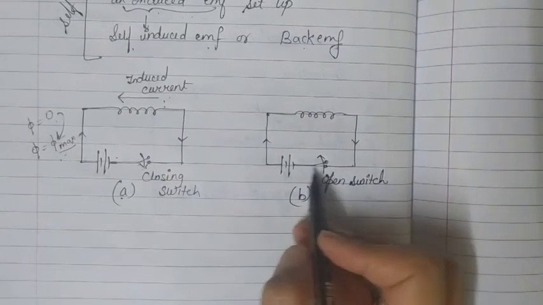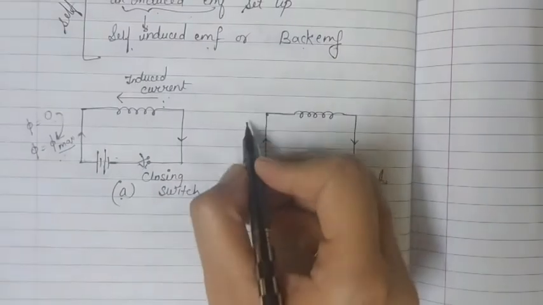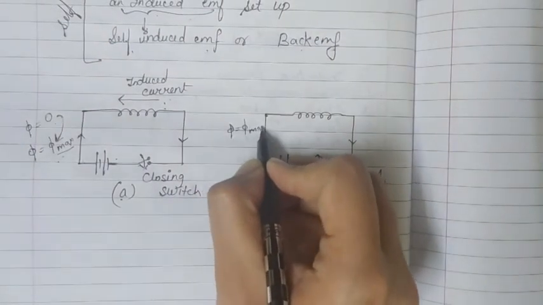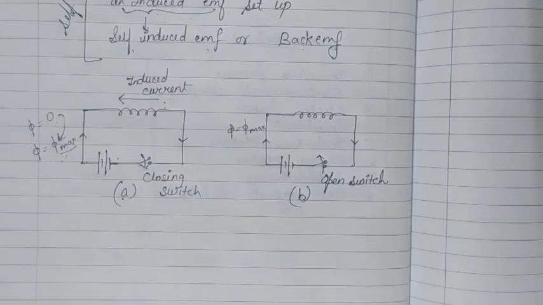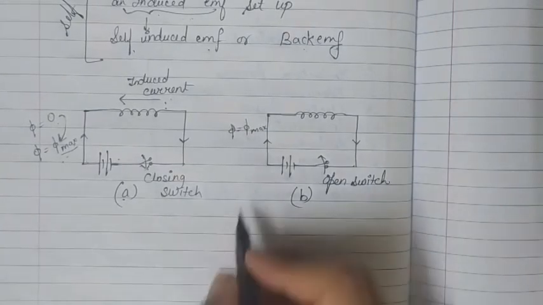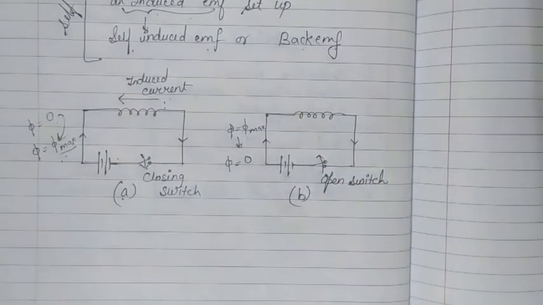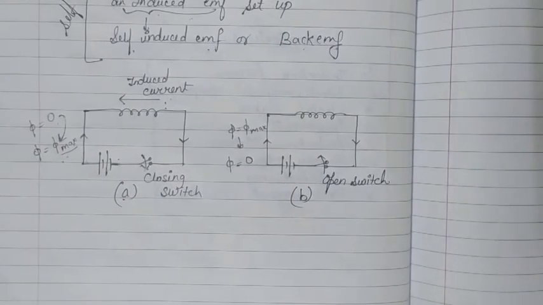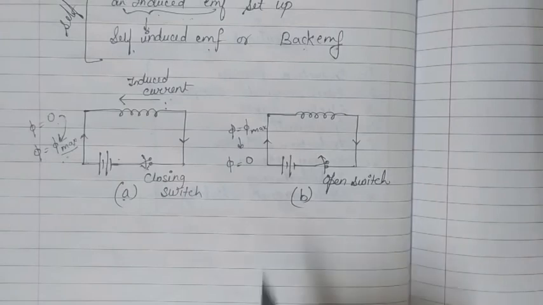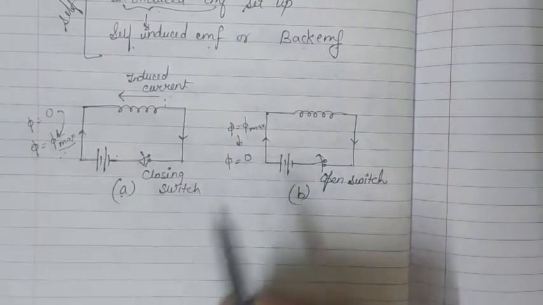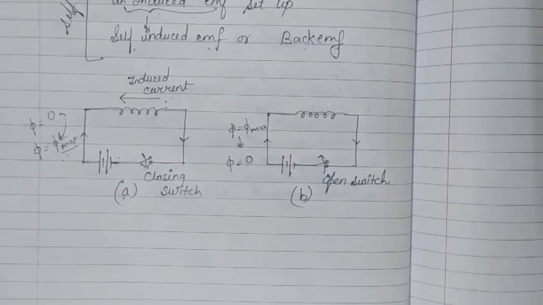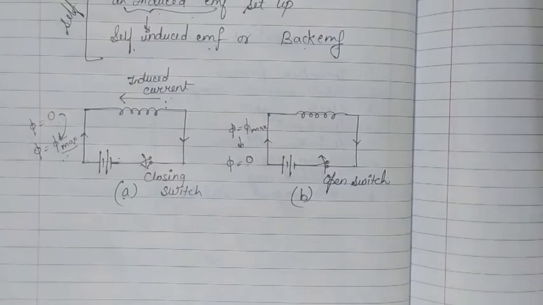Initially there was current flowing in the circuit, so initially phi was actually at its maximum value, but as soon as I opened the switch, current starts decreasing, and because of that the value of magnetic flux also starts decreasing, and finally it comes to 0. So it starts decreasing from maximum to 0, and because of this change in magnetic flux, an induced current starts flowing in the circuit. Induced EMF is set up there, and because of that induced current starts flowing, but induced current will try to oppose the reason because of which it is induced.